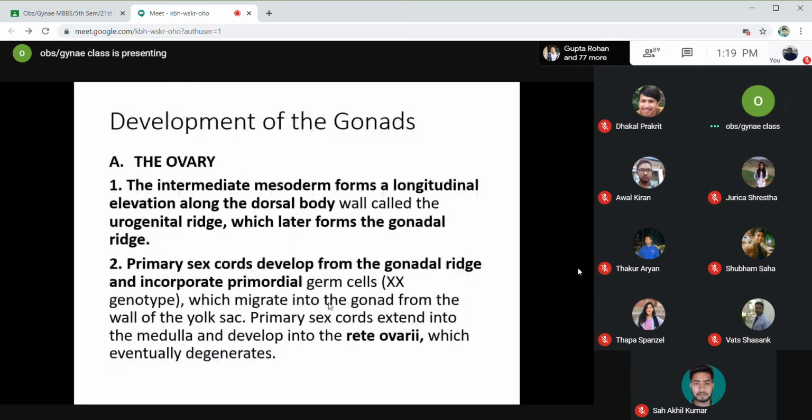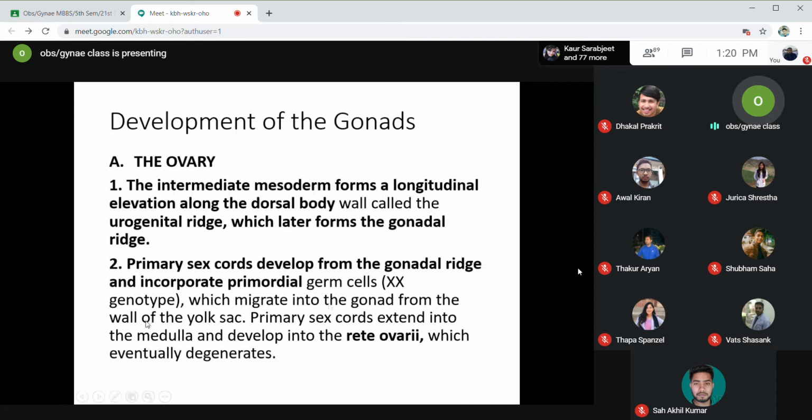Okay, the ovary. First of all, you have to know that the gonads develop from the mesoderm. The intermediate mesoderm forms a longitudinal elevation along the dorsal body wall, called the urogenital ridge, and this urogenital ridge later forms the gonadal ridge, and from this gonadal ridge, the gonads get developed.